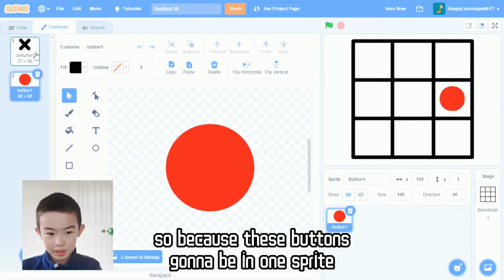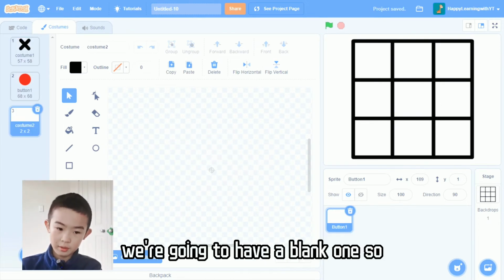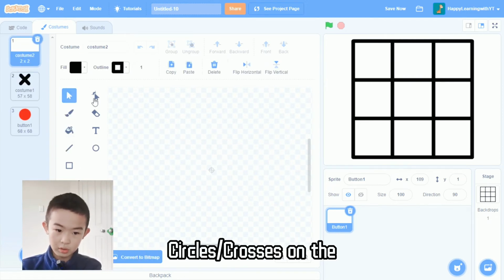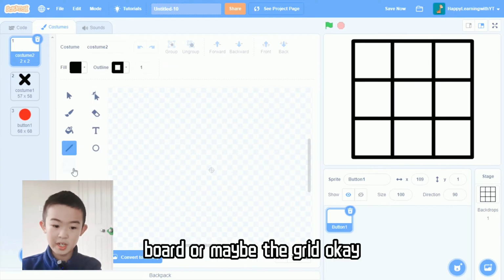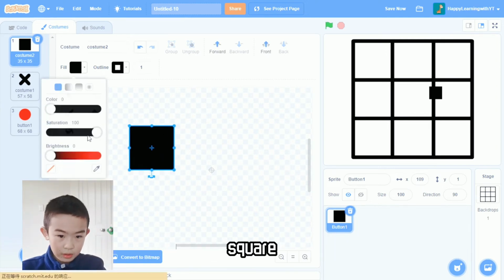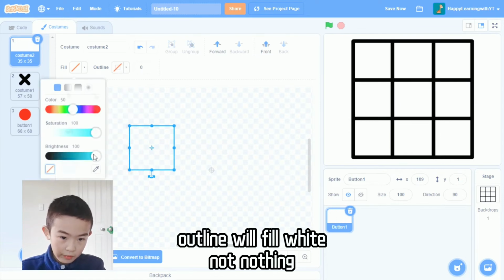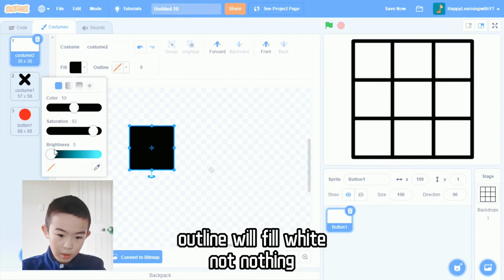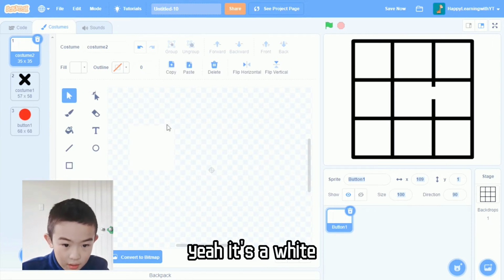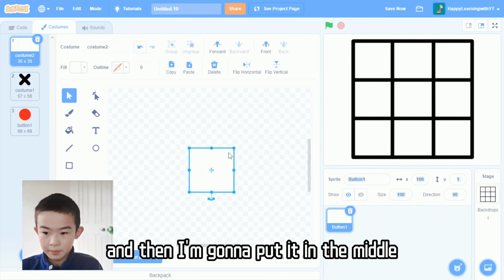So, because these buttons are going to be in one sprite. And at first, we'll also need a blank. So at the start, we're going to have a blank one, because no one has put any circles or crosses on the board or maybe the grid. Okay, so I'm just going to draw a white square with no outline. Yeah, no outline. Fill white. Brightness. Yeah, it's a white little square. And then I'm going to put it in the middle.